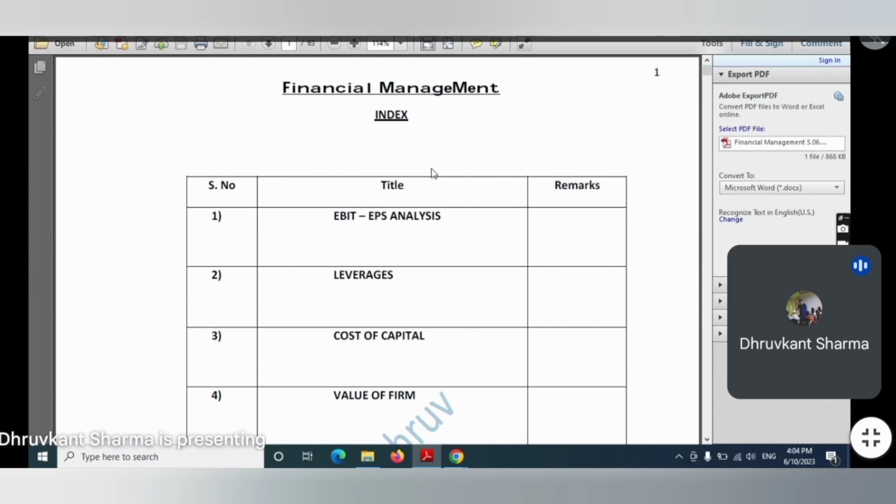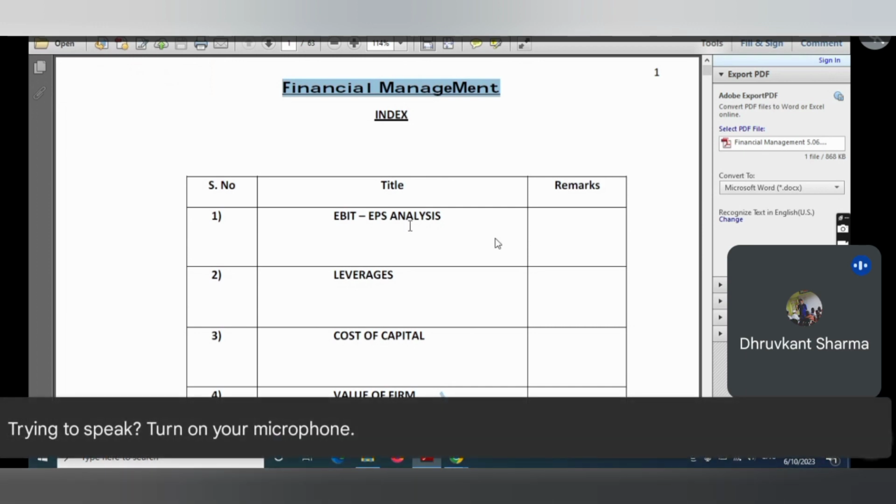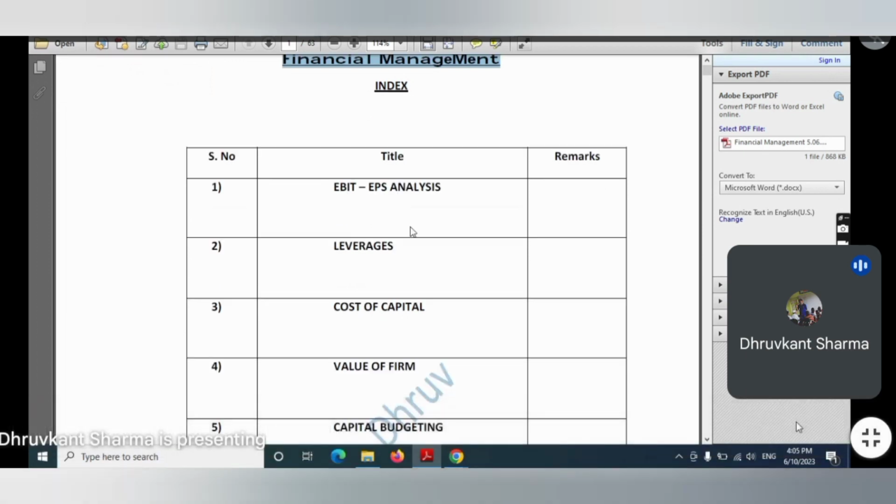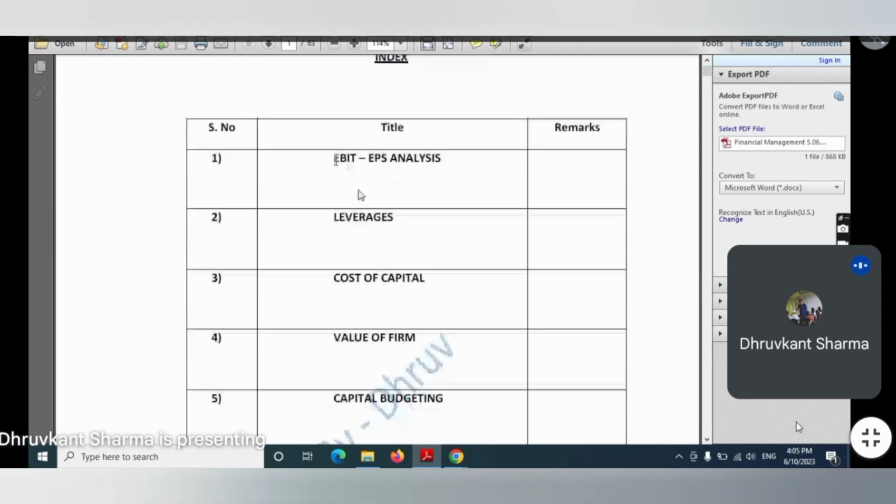See, in financial management, the chapters that all universities cover, whether Indian or foreign university, because financial management is an international subject, right? It doesn't matter whether it's an Indian or foreign university, all universities have common topics. The point is only that a few topics are added or deleted at university level. So what topics will we continue in our class? First, EBIT EPS analysis.